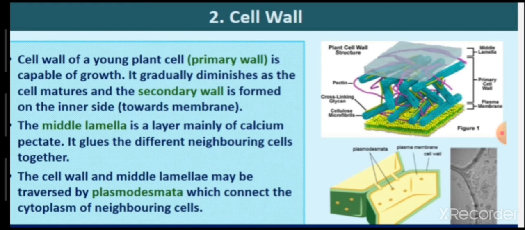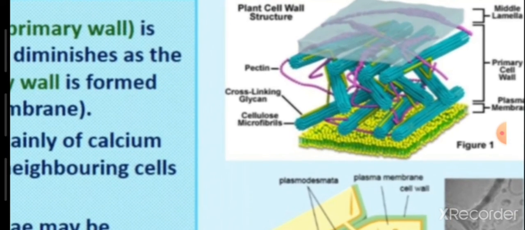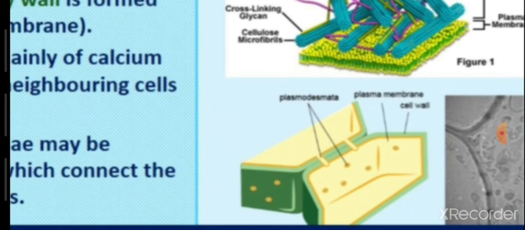This middle lamella is mainly made of calcium pectate, and its function is to glue the different neighboring cells, that is, it helps in holding them together. Then the cell wall and the middle lamella may have some connections known as plasmodesmata, and these plasmodesmata connect the cell wall with the middle lamella so that they can exchange the materials present in the cytoplasm of the neighboring cells. If the cells present there have to exchange any material among themselves, plasmodesmata will help.